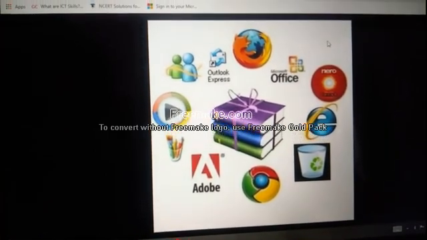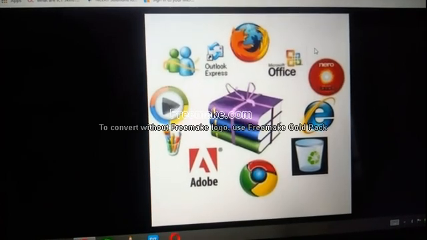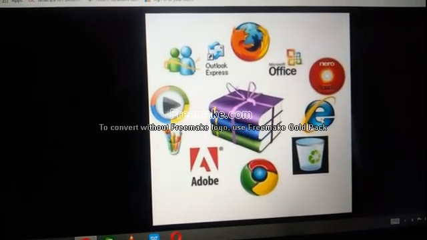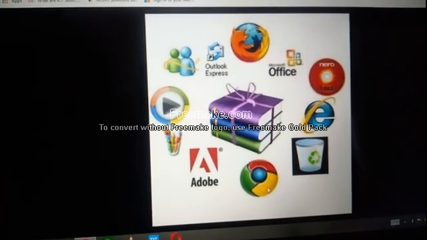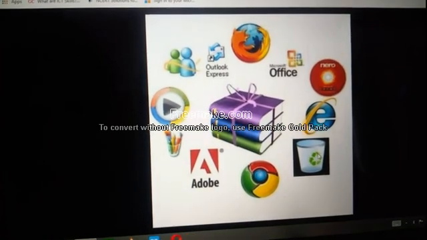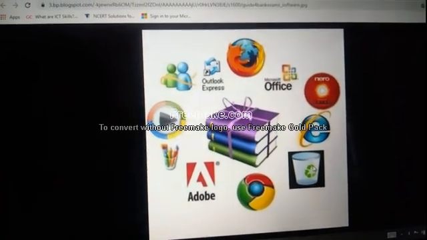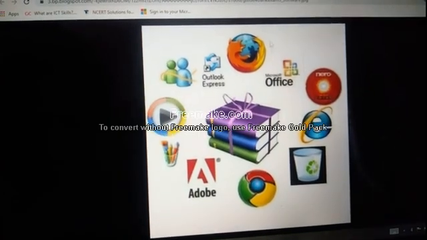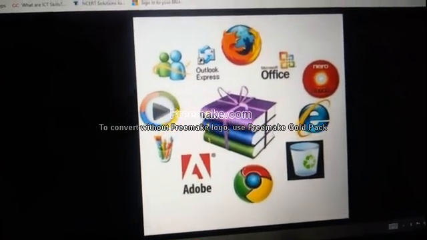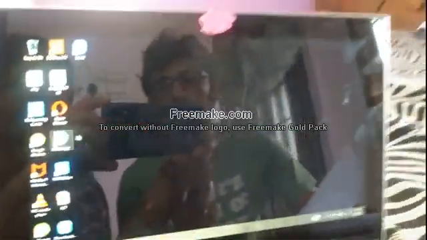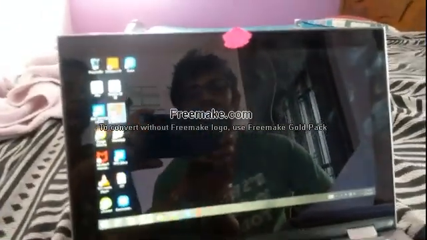What does this software do? It is used to type documents. Internet Explorer, same thing, access internet. This is Chrome, access internet. Recycle Bin is also a software which will contain the deleted folders and files. So all these are software. In a computer we have many software.